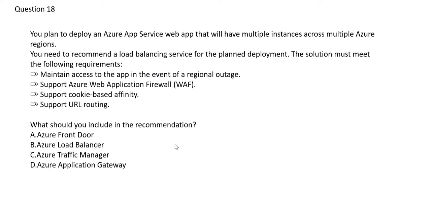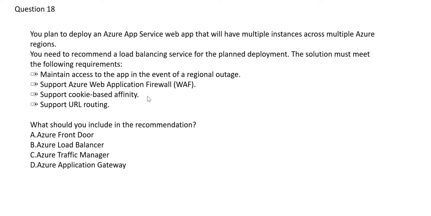Now let's see this question. You can pause this video to read this question carefully. Basically, looking at these options, it looks like a load balancer question. These are all types of load balancer. Some are global load balancers like traffic manager, application gateway, or front door. These are global load balancers.